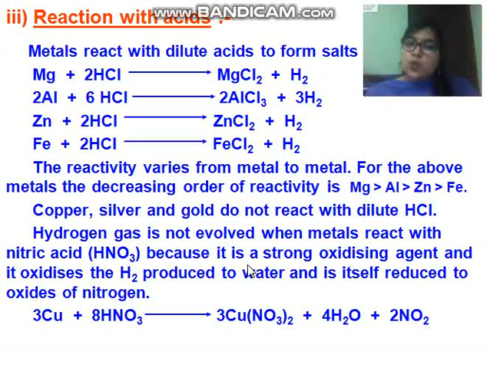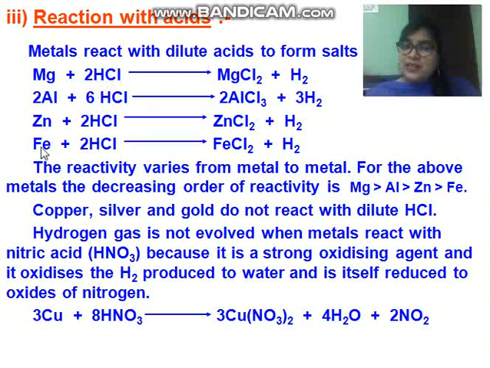And one more thing children that you have to keep in your mind is that when metal reacts with dilute acid, it forms salt with release of dihydrogen gas. You can say hydrogen gas also. Here I have taken hydrochloric acid. When metal reacts with dilute acid, what happens? It displaces hydrogen gas from the acid.